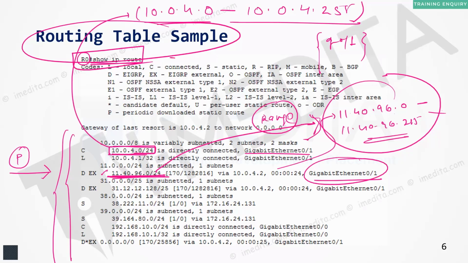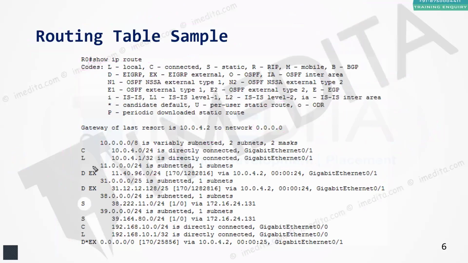When it comes to packet forwarding, all the router cares is that there is a route in order to go to that destination. If you have the route, the packet will be forwarded. If you don't have the route, the packet will not be forwarded. How you have learned about that route is a whole different story.